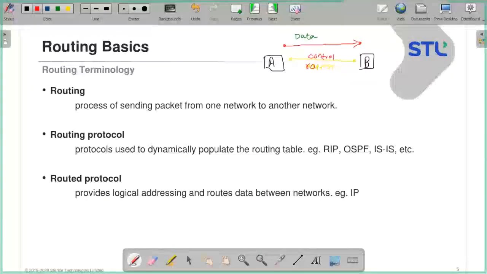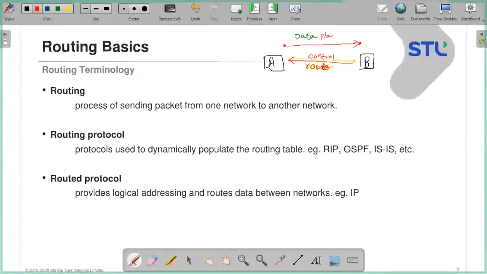Address is nothing but route. He has to give his route to A. Now using that route, A is going to come to B. Are you getting this? So they travel in opposite direction. This is important to understand. If you want to understand anything in your routing world, you should understand this. Data plane and control plane travel in opposite direction. If I have the address, then only I can send the data.